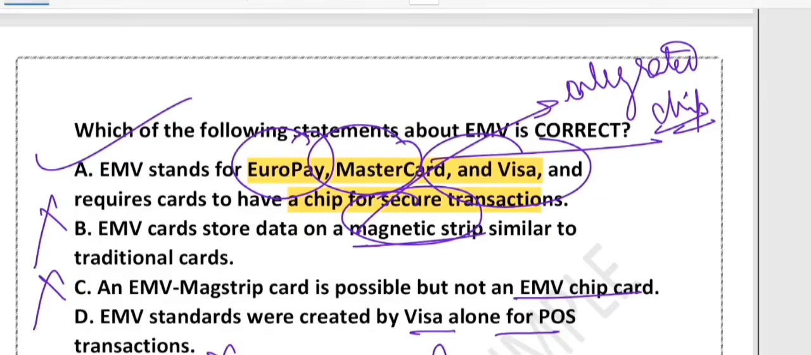So you can think of the chip like a mini computer inside your card. When you pay at a shop, the chip talks to the machine and verifies your card securely. Magnetic stripes are like old cassette tape, easy to copy. Chips are like encrypted USB devices, much safer, right? That's the role of the chip.